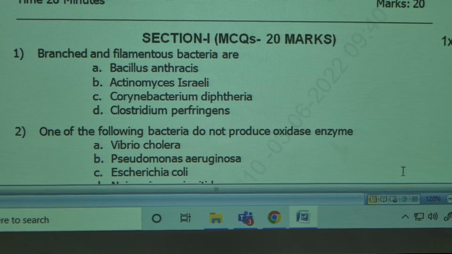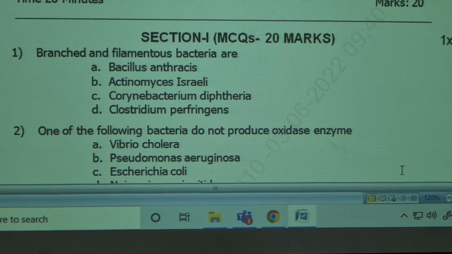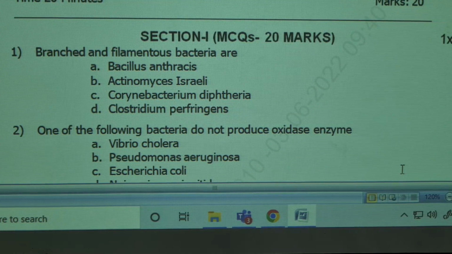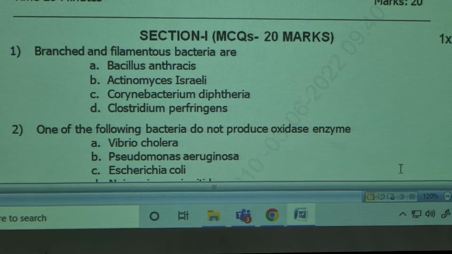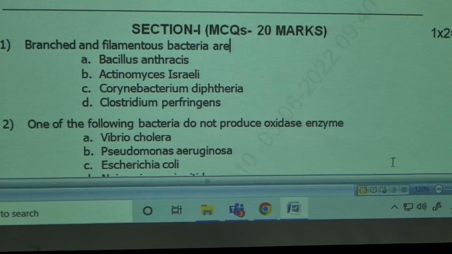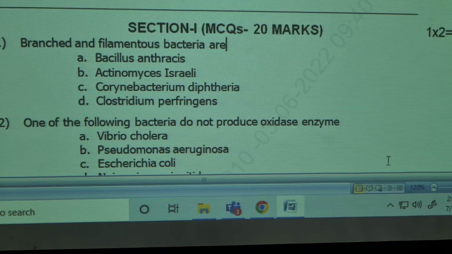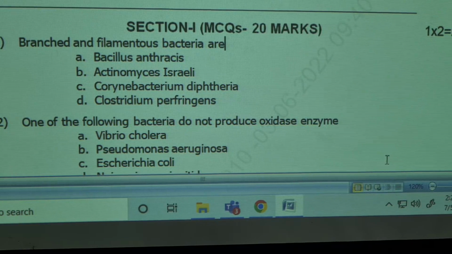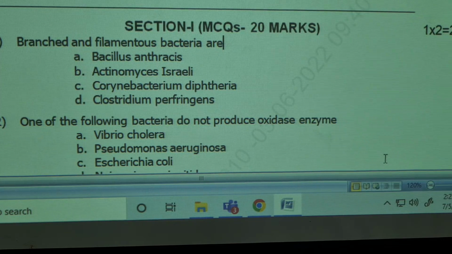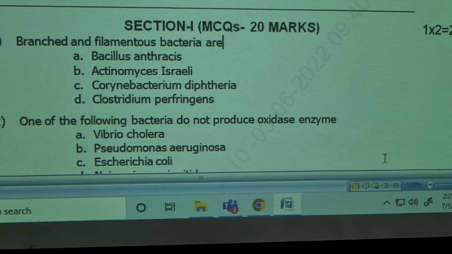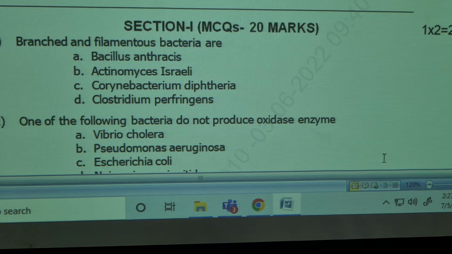These are the questions that were asked in the last MBBS examination, NTR University of Health Sciences, Vijayawada. Multiple choice questions, 20 marks. Branched and filamentous bacteria are: Bacillus anthracis, Actinomyces israeli, Corynebacterium diphtheriae, Clostridium perfringens. Which one is right?